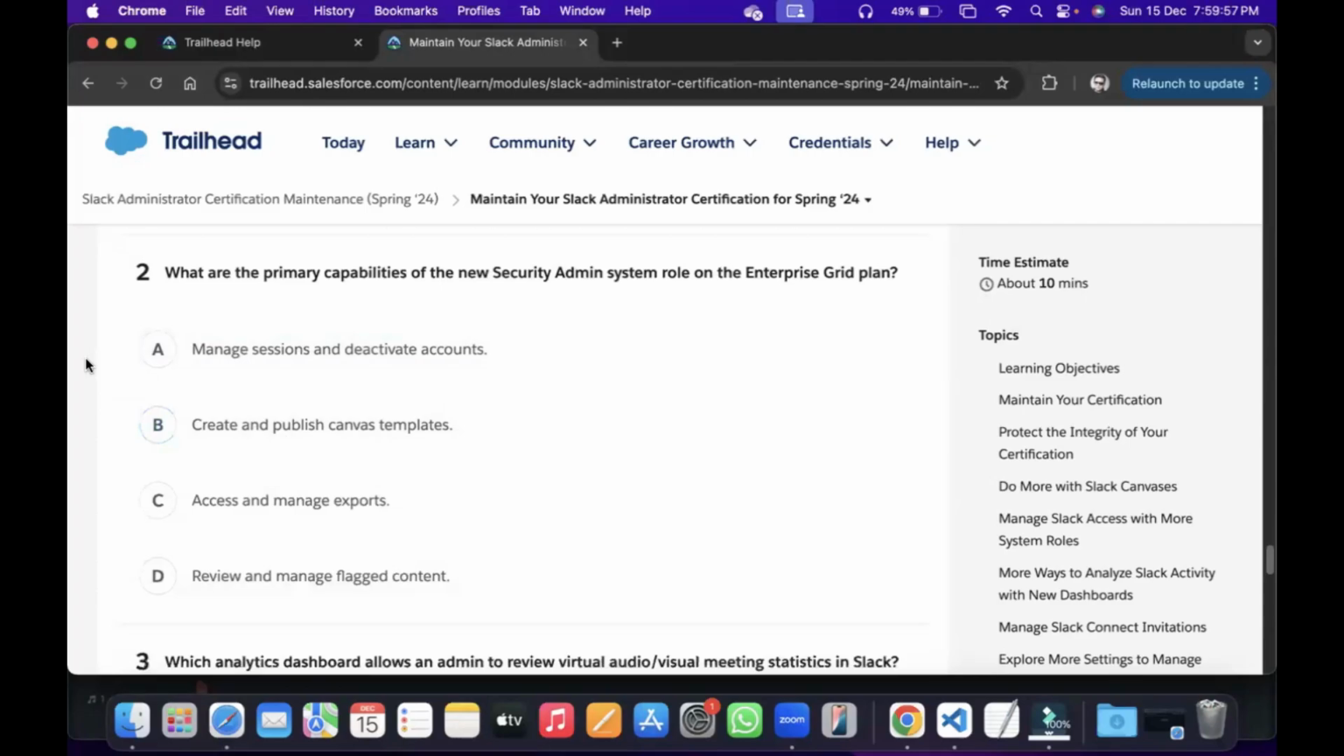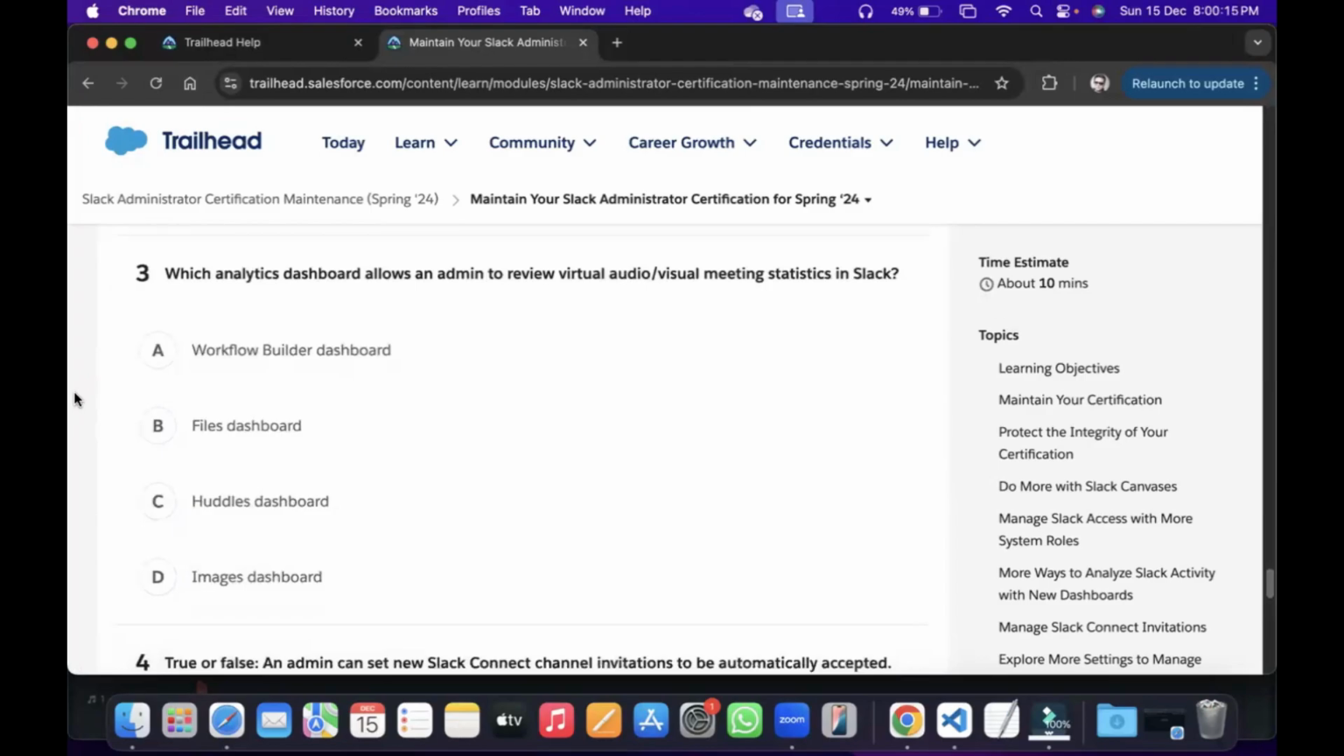So, what are the primary capabilities of a new security admin system role in an Enterprise Grid plan? So, manage sessions and deactivate accounts.